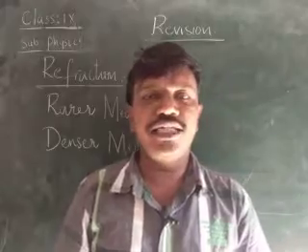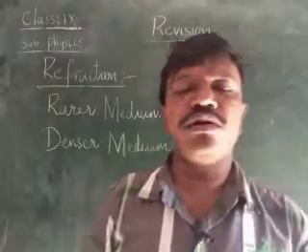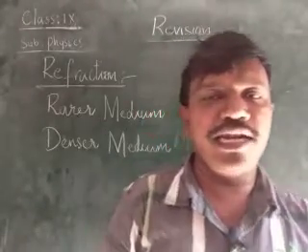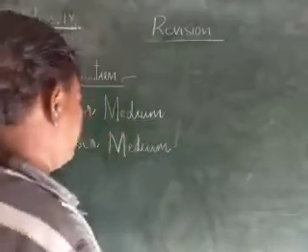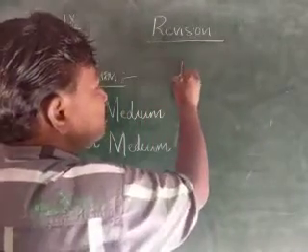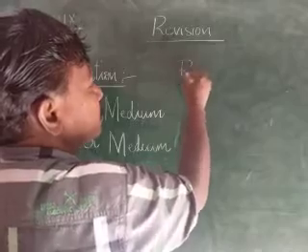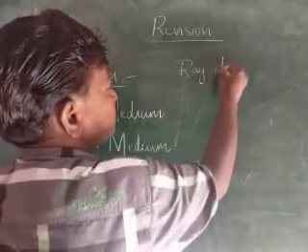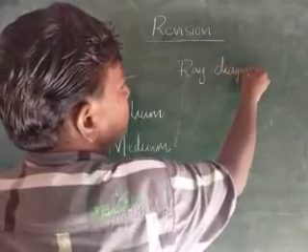Okay, children. Next we have the ray diagrams. Ray diagrams related to the light traveling from rarer to denser and denser to rarer.